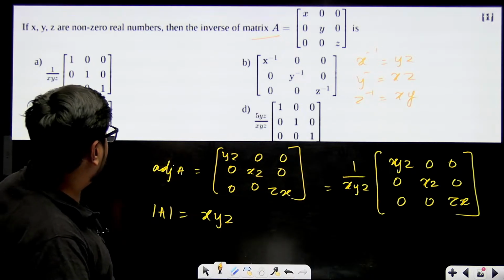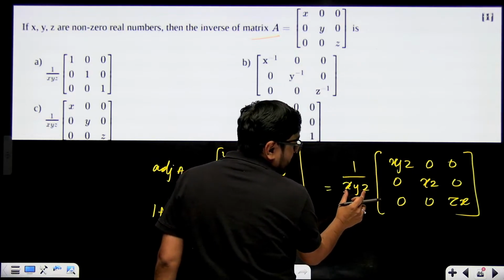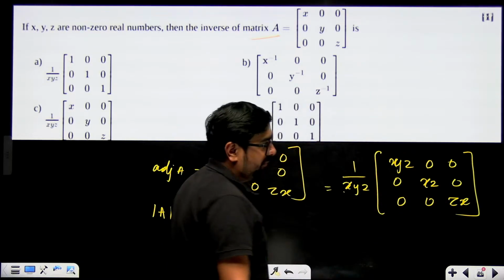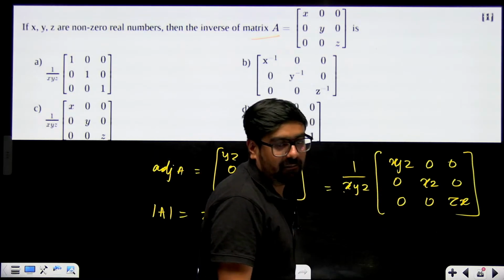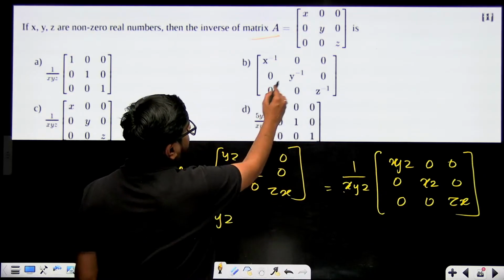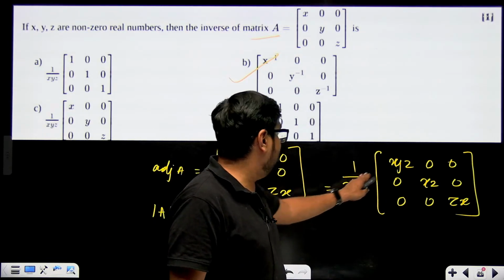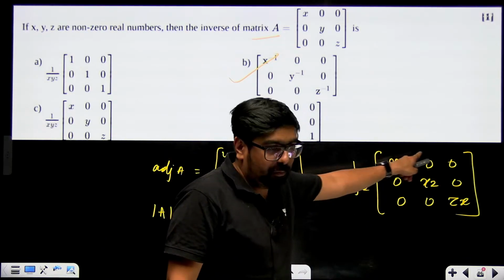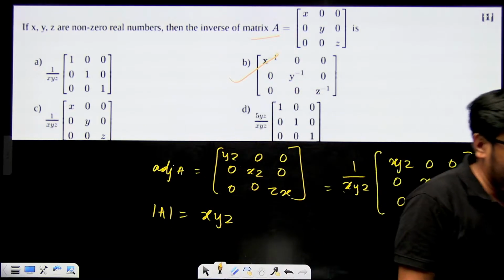Even if you don't use this, just multiply the 1 by XYZ inside every element. So this will become 1 by X, this will become 1 by Y, this will become 1 by Z. So you will have X inverse, Y inverse, Z inverse. If you multiply 1 by XYZ inside with every element, you will get this only.